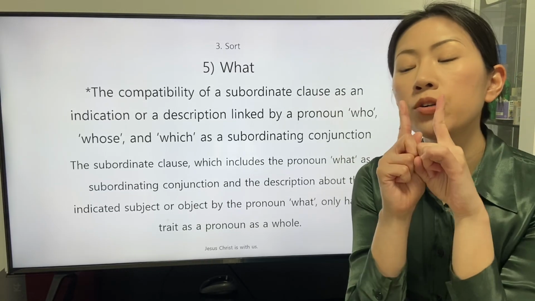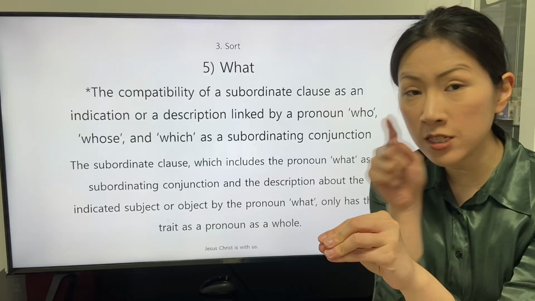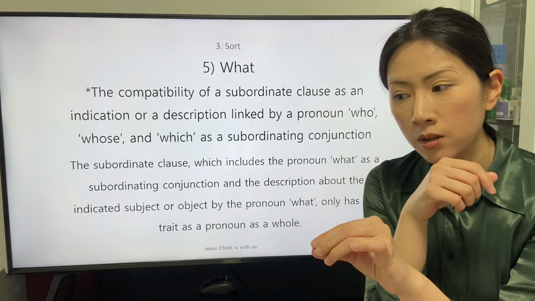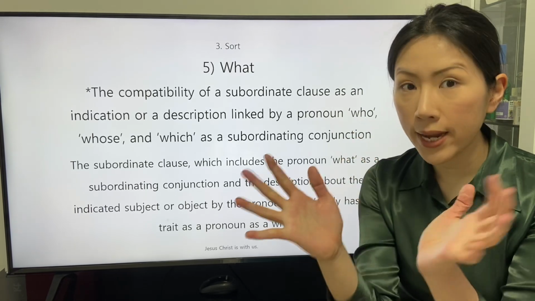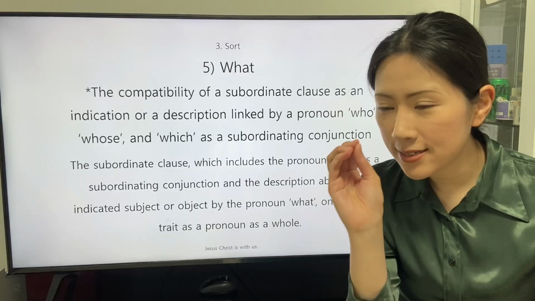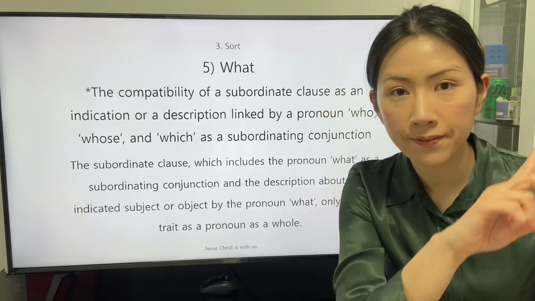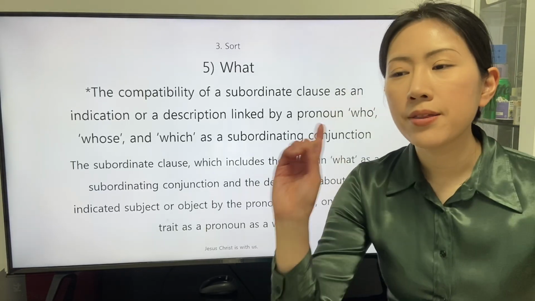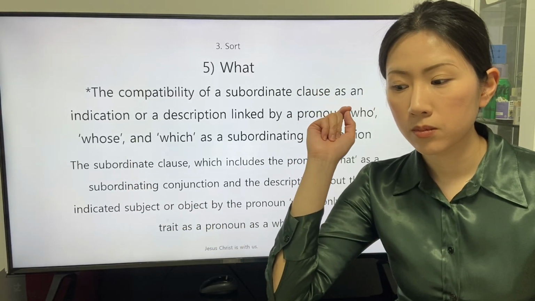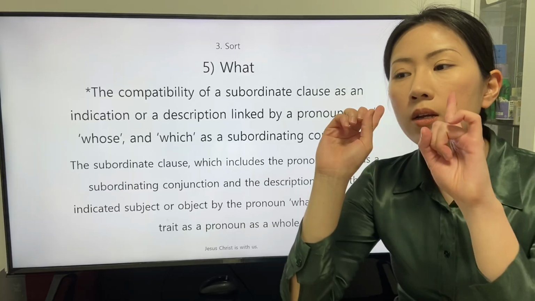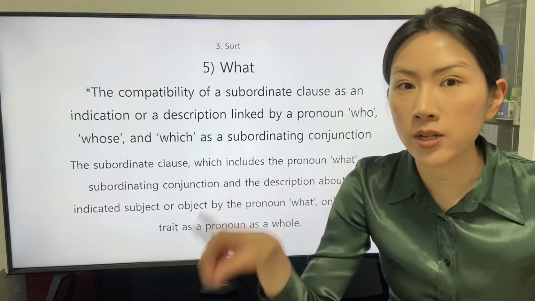So the speaker who intends to indicate a subject or an object with the description in the subordinate clause can apply the pronoun what in the subordinate clause that is the indication as itself, rather than a description about the precedent. The speaker directly indicates the described subject or object in the subordinate clause.